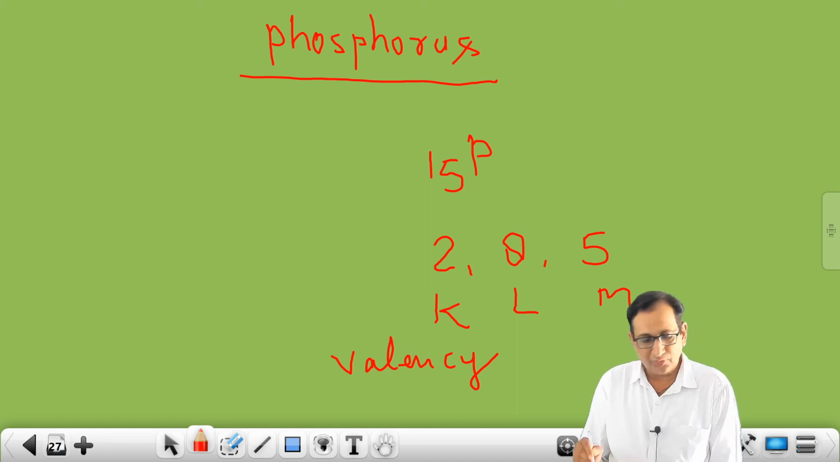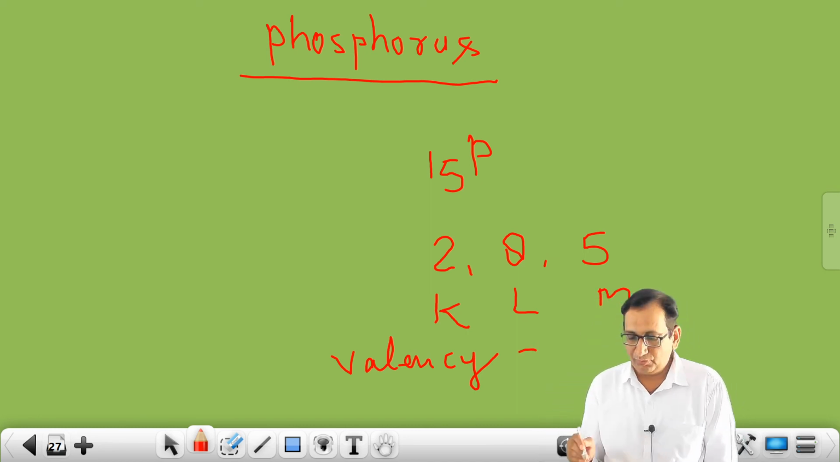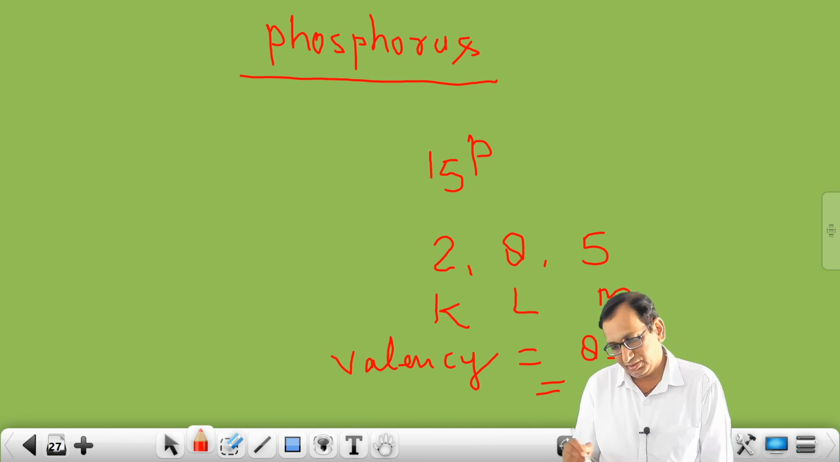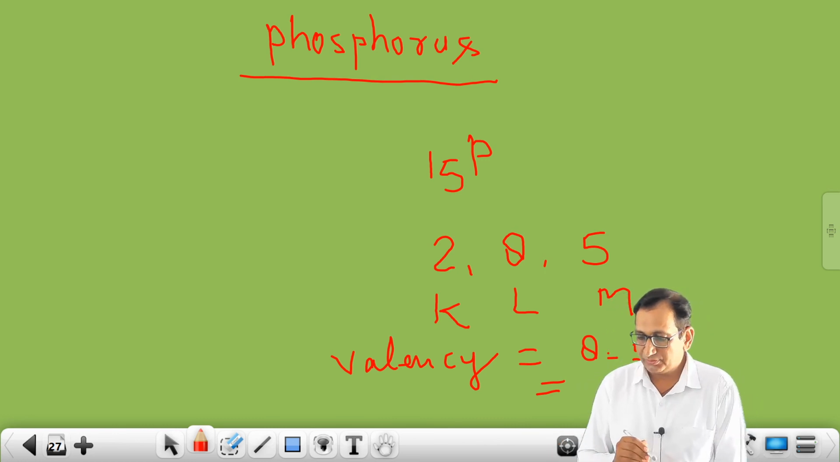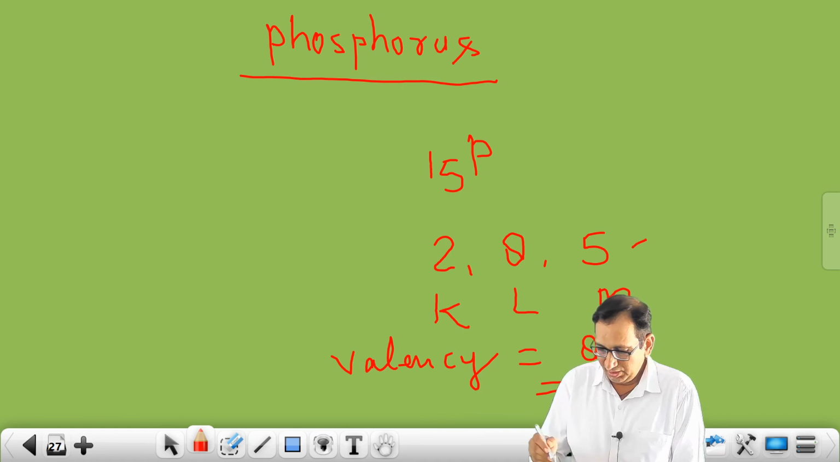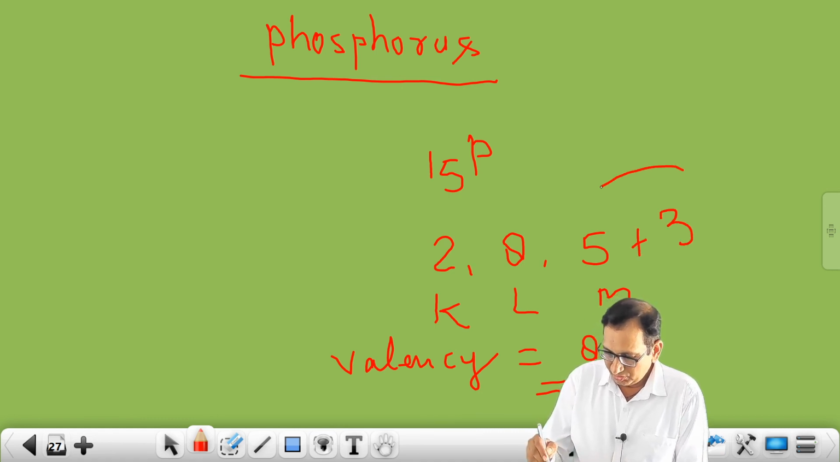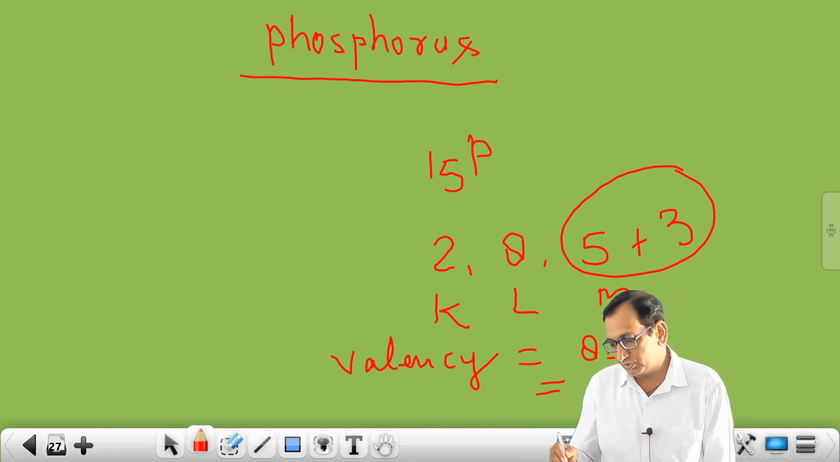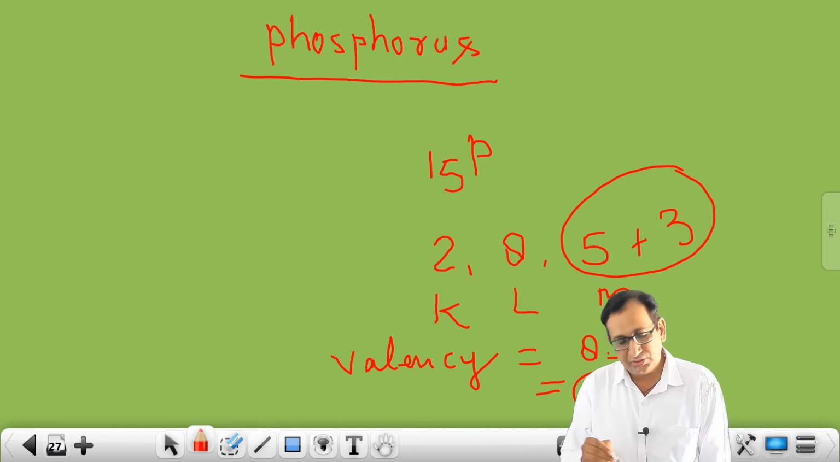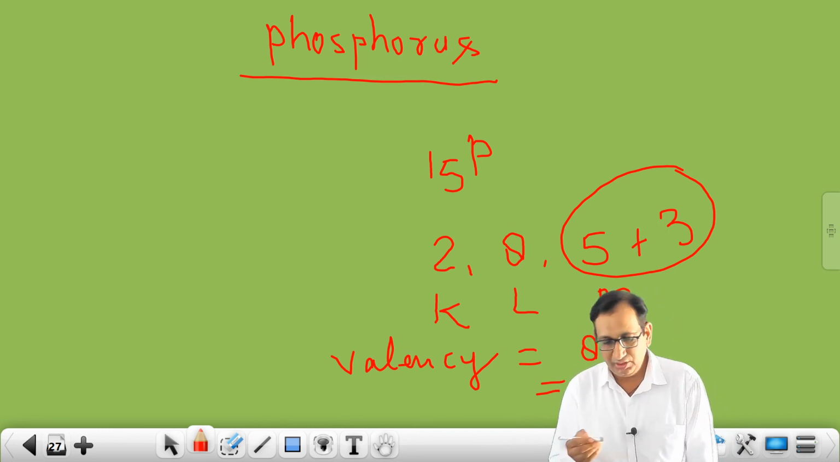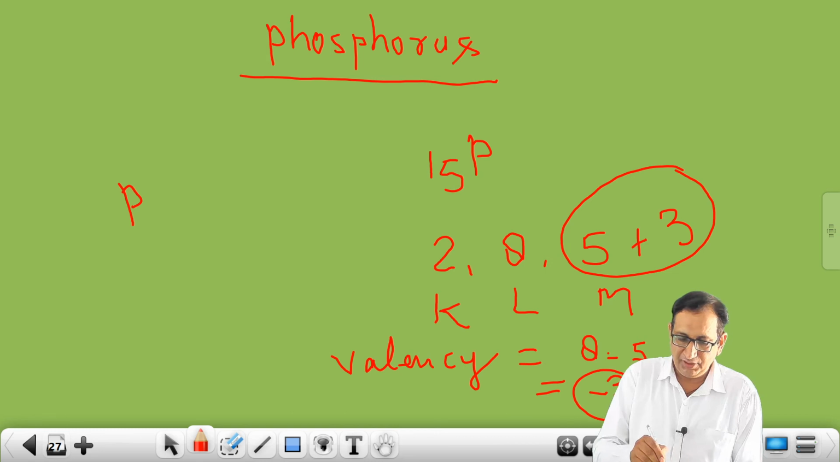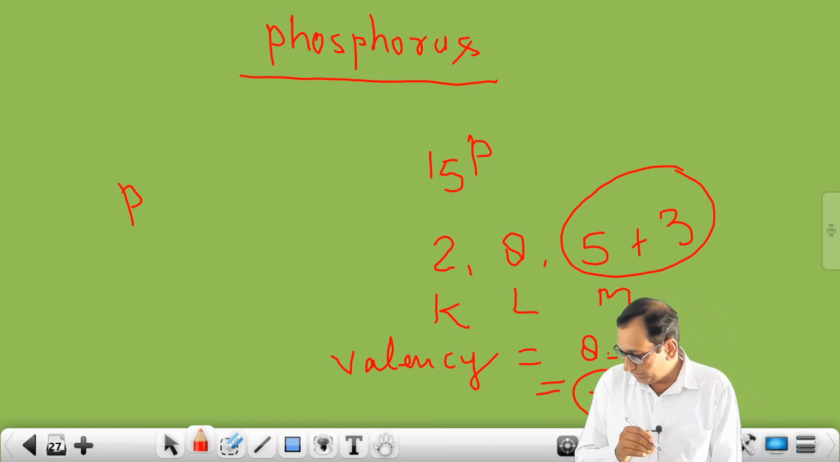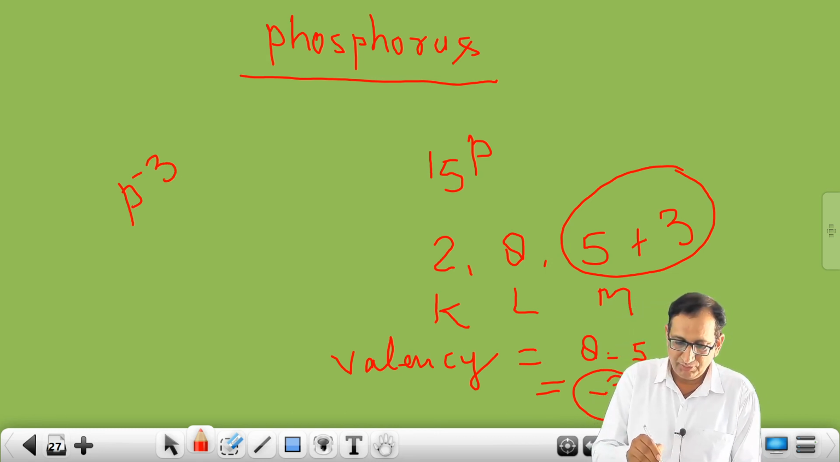Then the valency, just see. If the valence electrons are more than 4, then we have to subtract from 8. Then it will come 8 minus 5, that is 3. So phosphorus needs 3 more electrons and it will gain 3. That's why a negative charge will come on phosphorus. So the valency shown by phosphorus is negative 3. That's why we write P with a 3 minus sign, or you can write P minus 3.